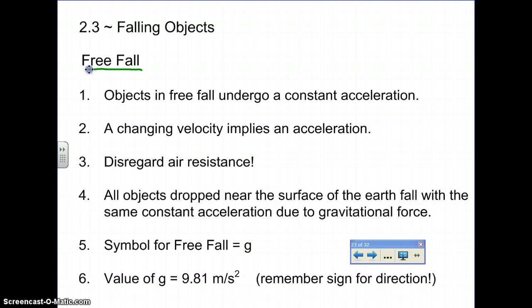Now, not everything that falls is in free fall. This is a very specific physics term. It applies to things that are undergoing a very specific experience. Let's talk about what the conditions for free fall are. We're talking about objects that undergo a constant acceleration due to gravity. This implies that their velocity is changing as a result of gravity. This does not always necessarily imply that things are moving downward.